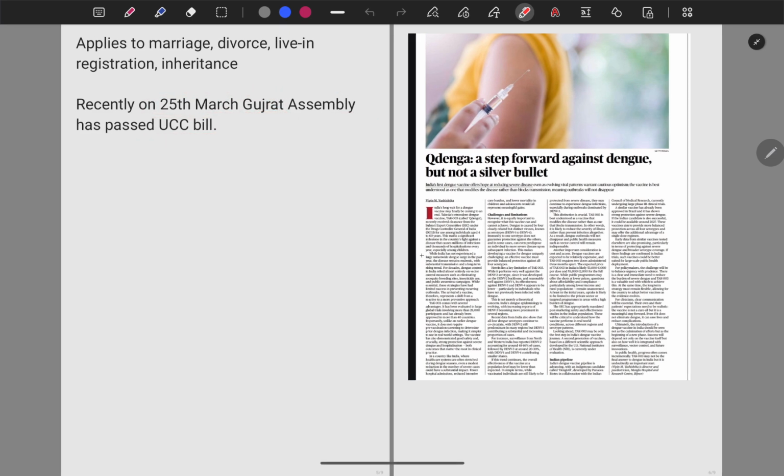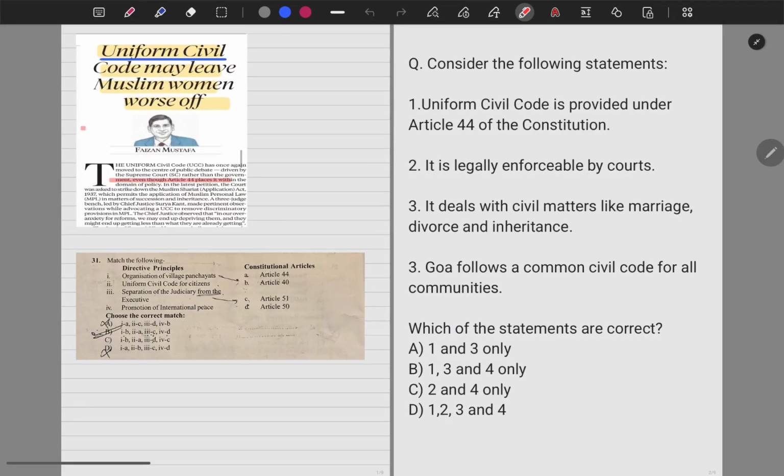Having discussed these points regarding the Uniform Civil Code, let's go back to the question. The question says, consider the following statements regarding the Uniform Civil Code. The first statement says, the Uniform Civil Code is provided under Article 44 of the Constitution. Yes, as you just saw, this is provided under Article 44 of the Directive Principles of State Policy.